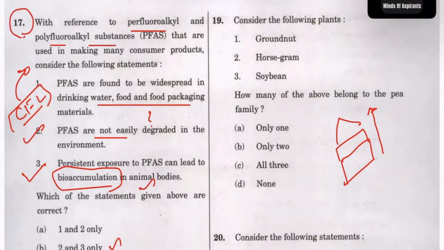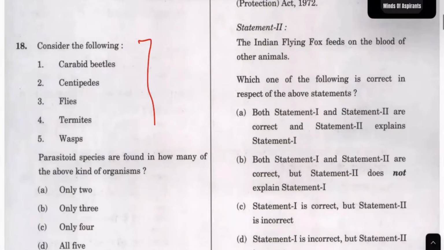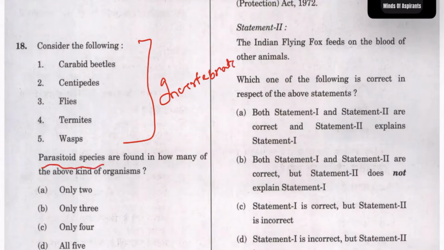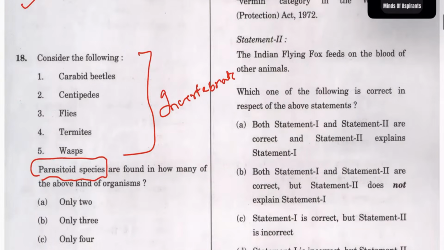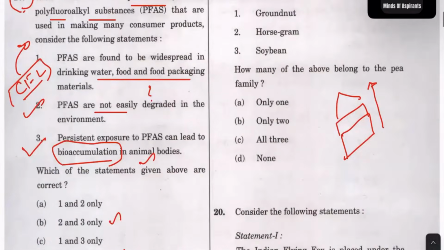Actually, this can also be taken as an easier question. This was a tough question. This talks about the invertebrates. I do not know the answer for this question. Parasitoids, they are talking about parasites. What are all the parasites which are there? Parasites means one organism negative, one organism positive. But I'm not sure about this answer.